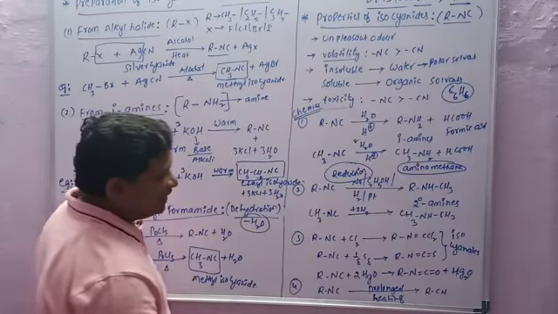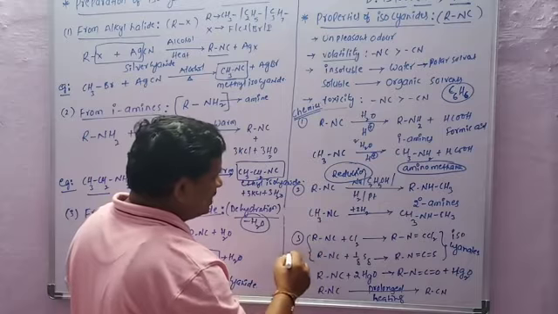Next, the third property: these are addition reactions.